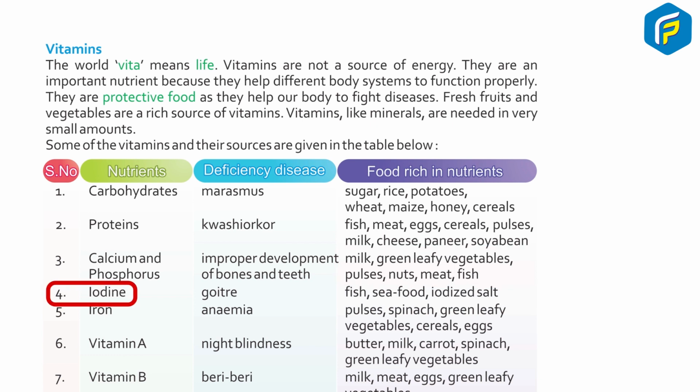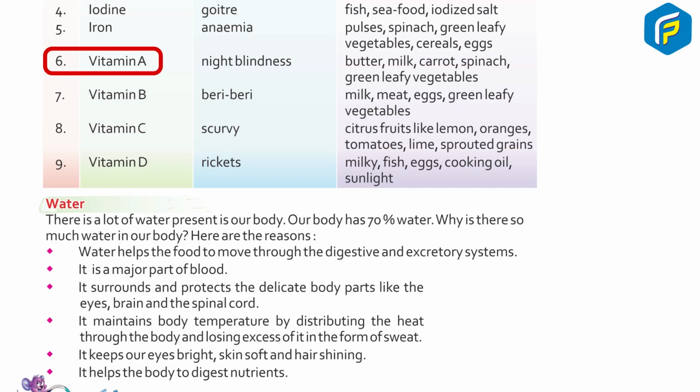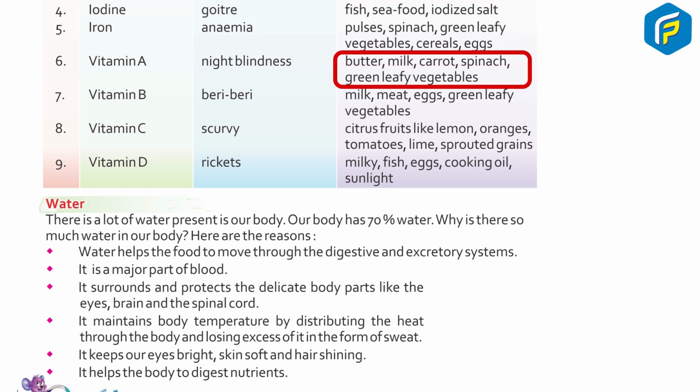4. Iodine, goiter: fish, seafood, iodized salt. 5. Iron, anemia: pulses, spinach, green leafy vegetables, cereals, eggs. 6. Vitamin A, night blindness: butter, milk, carrot, spinach, green leafy vegetables. 7.